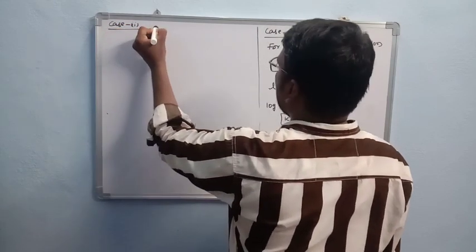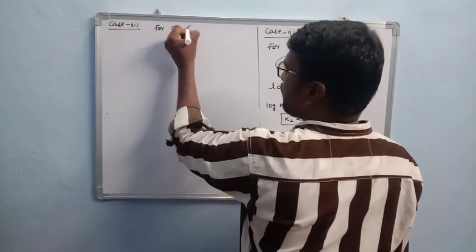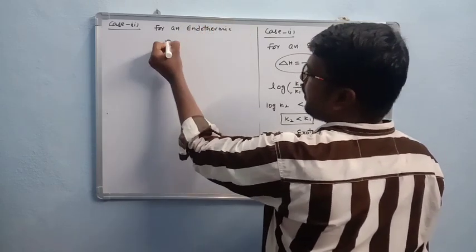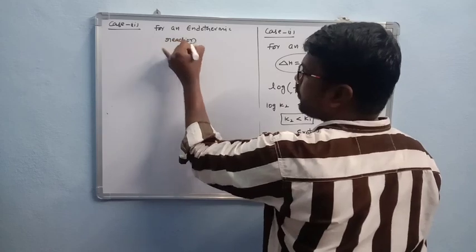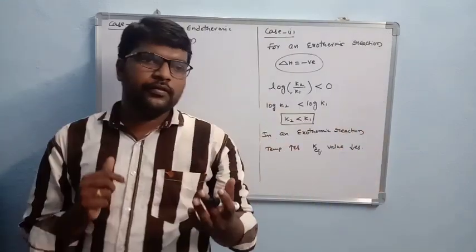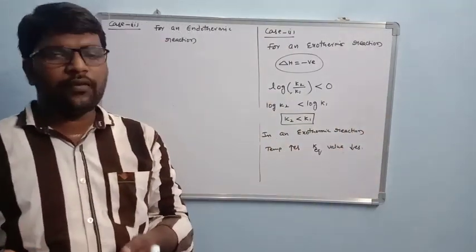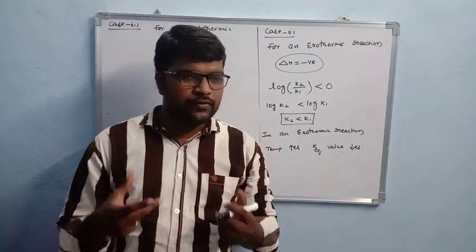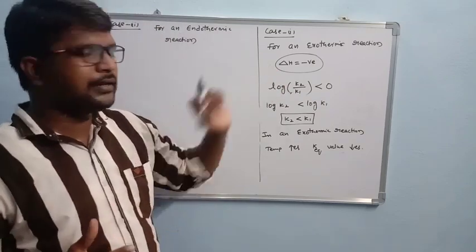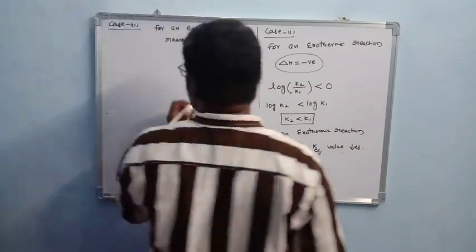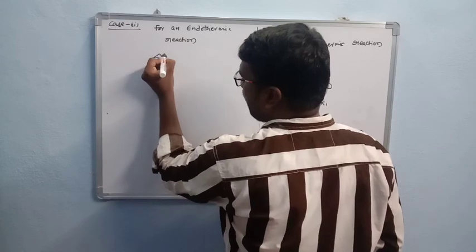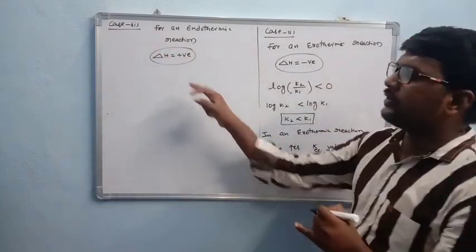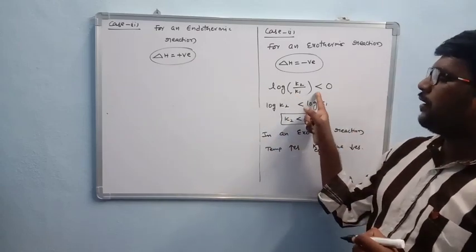So here, for an endothermic reaction, now we apply this. Which reaction is called an endothermic reaction? Endothermic reaction means heat energy is absorbed. So in a reaction, if heat energy is absorbed, delta H is taken as positive. So in an endothermic reaction, delta H is positive, which means this value is greater than 0.